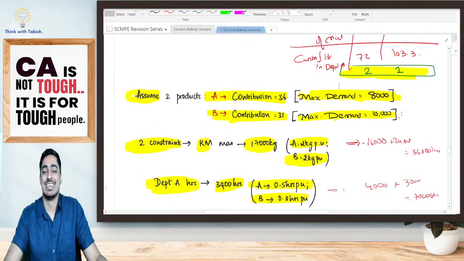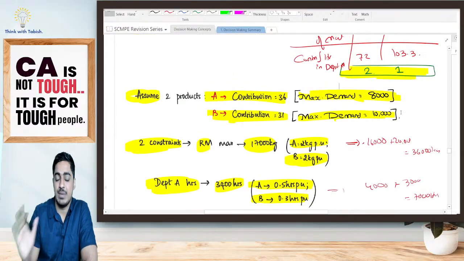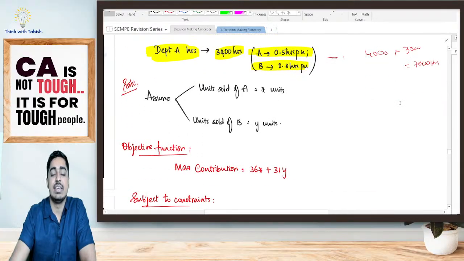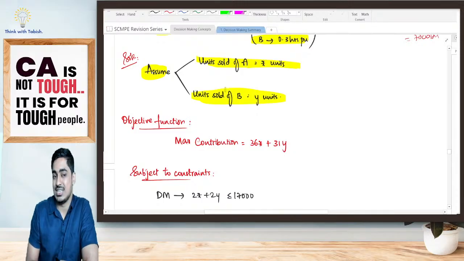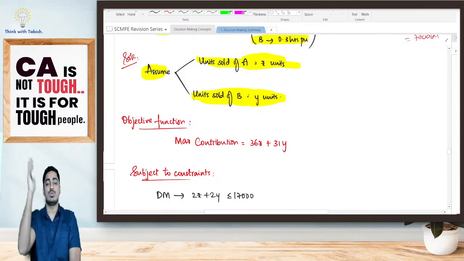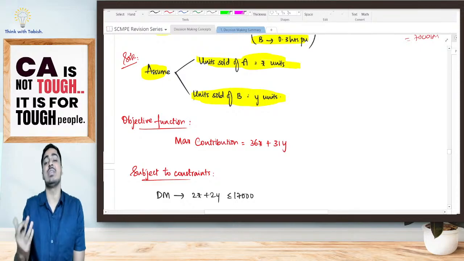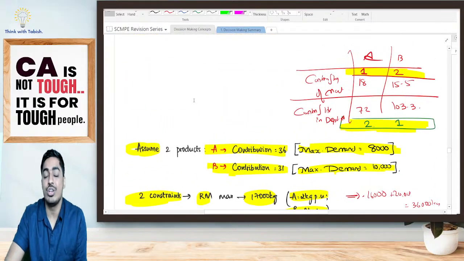Okay. Now look at this. Now I will have to solve this as per LPP. Firstly, assume that the number of units sold of A is X units, units sold of B is Y units. I'm selling X units of A, Y units of B. What is my objective, students? How should I sell my goods? I should sell my goods in such a way that my overall contribution is maximum.